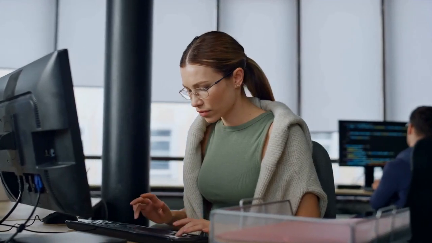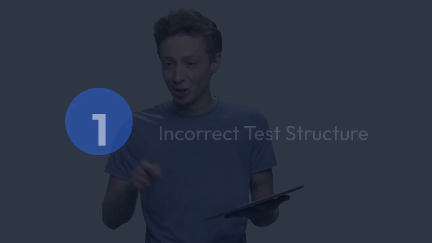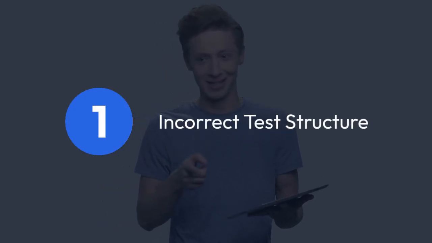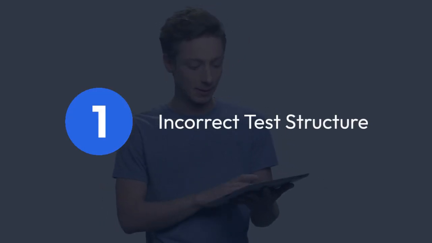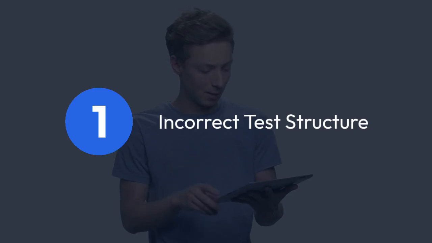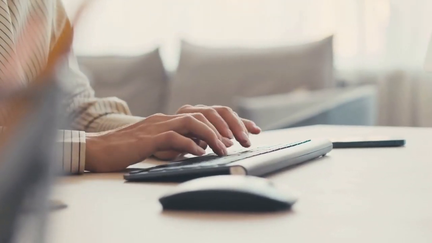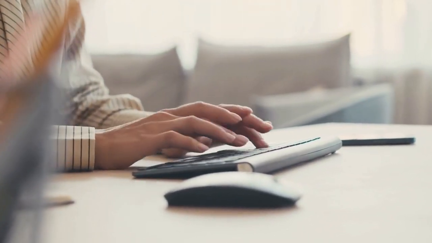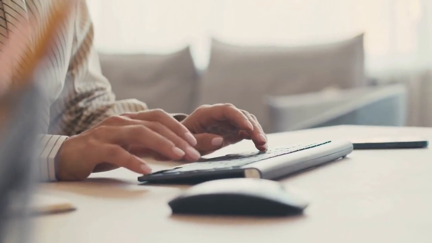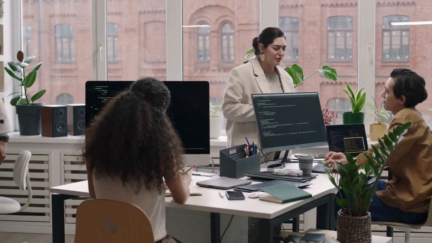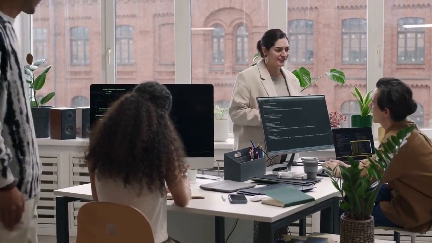Let's break down the common causes and solutions. 1. Incorrect test structure. A major culprit is improper test setup and teardown. FastAPI's test client interacts with the event loop, and if you don't properly manage its lifecycle within your tests, the loop closes prematurely. Ensure that you create the test client instance within the scope of a test function, not outside.